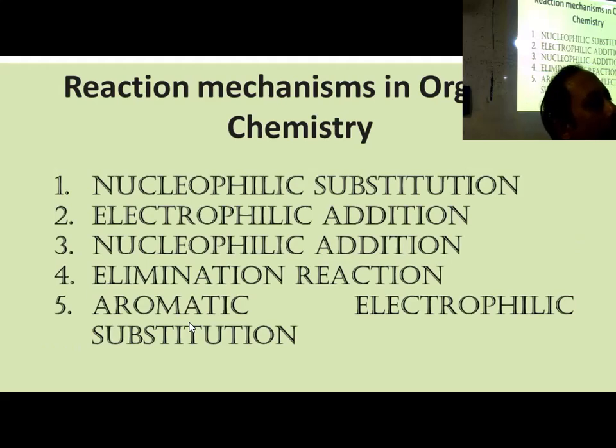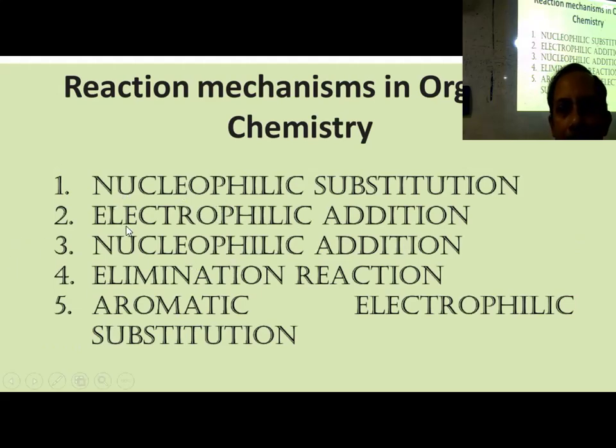Nucleophilic substitution: you are replacing Cl minus with OH minus. Very common example. Cl minus getting replaced by OH minus. That means you have an alkyl halide, alkyl chloride, and then OH minus replaces the Cl, giving you alcohol. Okay, so this type of reaction is called nucleophilic substitution. So nucleophilic substitution and electrophilic substitution are clear.